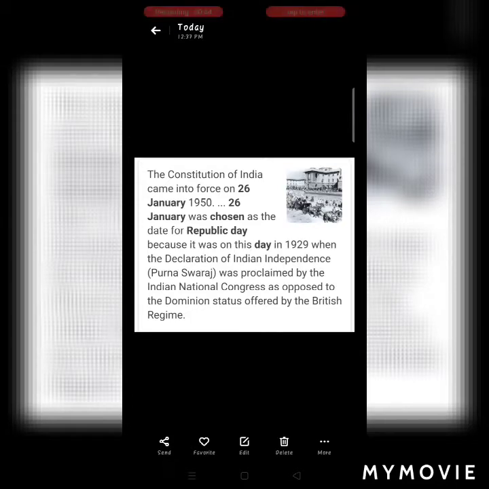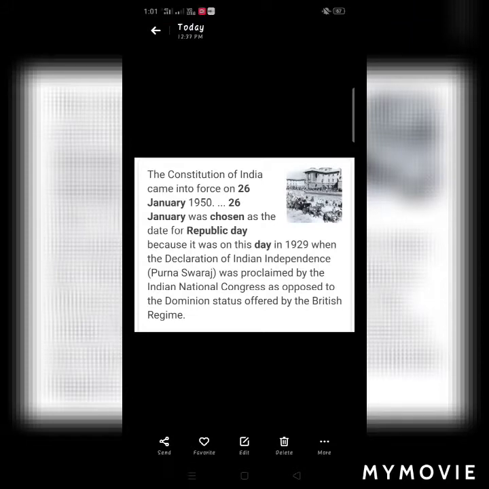Children, you learned that the Constitution of India was adopted by the Constituent Assembly on November 26, 1949, but it came into force on January 26, 1950. Did you think at any time why January 26 was chosen as the Republic Day?